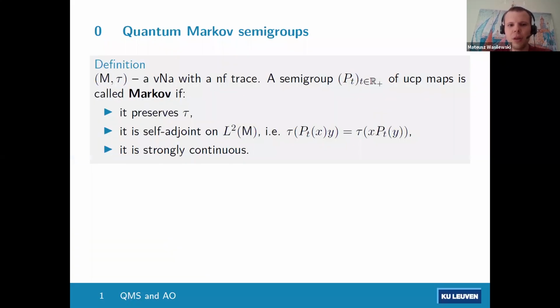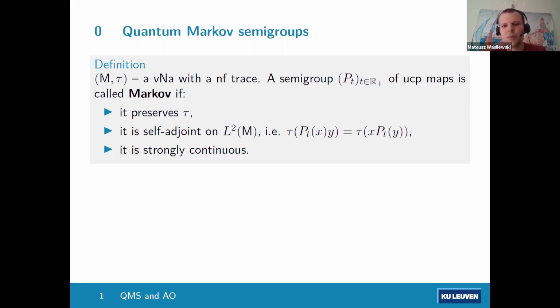So in my talk, I will always stick to finite von Neumann algebras. So von Neumann algebras equipped with a normal faithful trace and a semigroup of unital completely positive maps will be called Markov if it satisfies the following conditions. So it preserves the trace on the level of the L2 space, the GNS space. It is self-adjoint, so it has a symmetry with respect to the trace, and it is strongly continuous. So, for example, continuous on the level of L2. So as the time t goes to 0, the operators converge to identity.